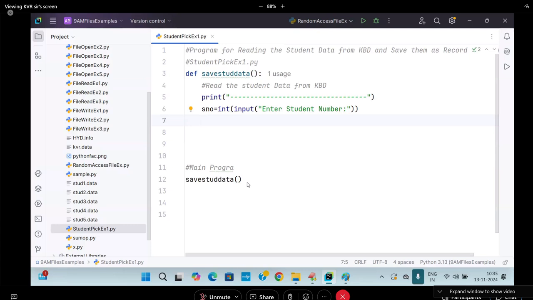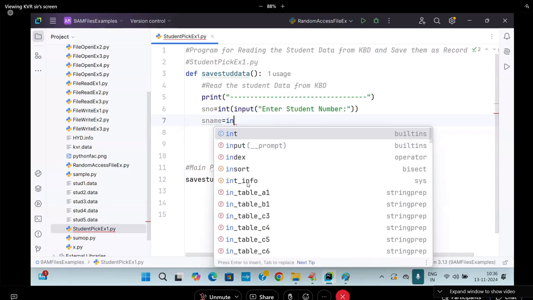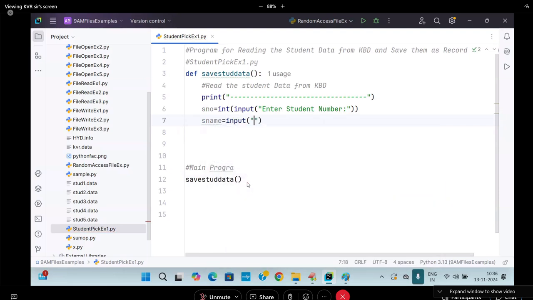Yes, we know everything but nothing is remembered. BTech all 4 years completed, but what subjects are there in first semester, second semester, we don't know. But the memo is there, you passed it. Come on. Next, name is equal to what? Input of enter student name.